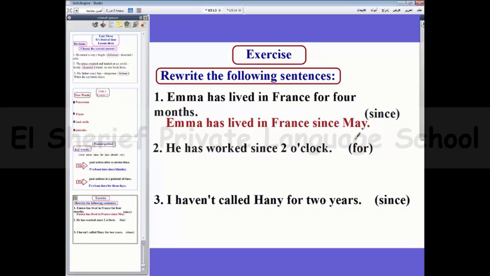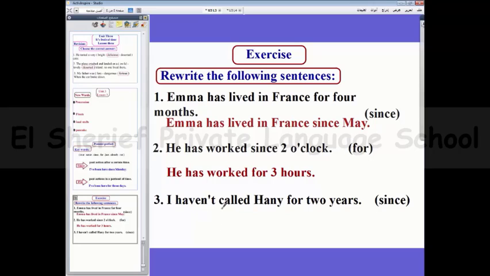We put the month, the certain time. Number 2, he has worked since 2 o'clock. Since here, this is the certain time. How about for? He has worked for 3 hours, the period of time. Yes, he has worked for 3 hours.